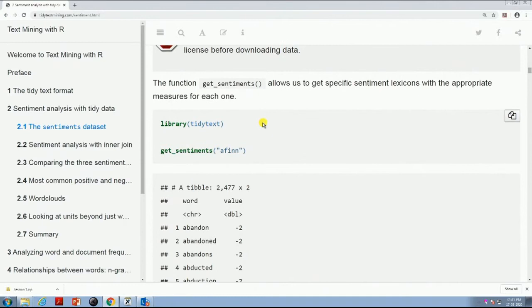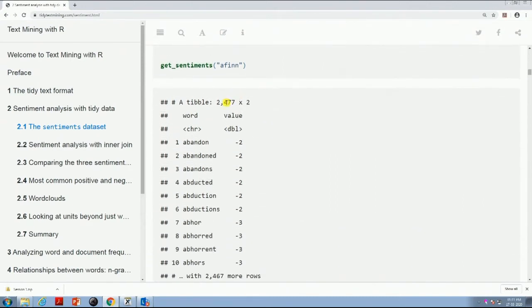So how to do that? Let us say we first have to call the library called tidytext, and now after calling this library, if you write get_sentiments and then afinn, you can copy each of these codes one by one, paste it in your R programming, and you can see what is happening. So if I just write get_sentiments and within that afinn, you will see that there is basically a table of 2477 words, and there are 2 columns, that means one is the word and one is the corresponding score. Afinn gives -5 to +5, if you remember.